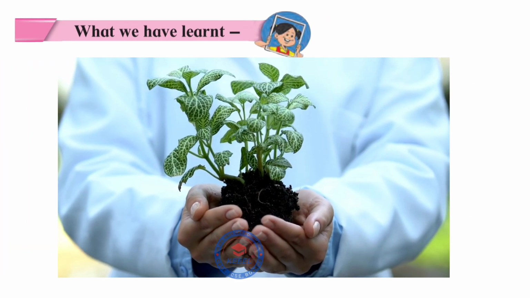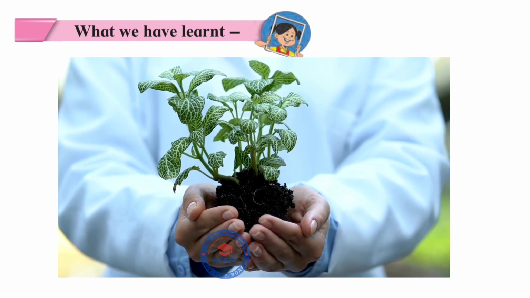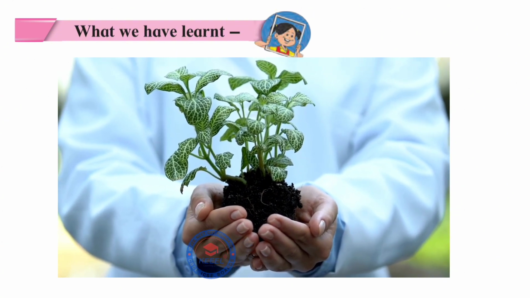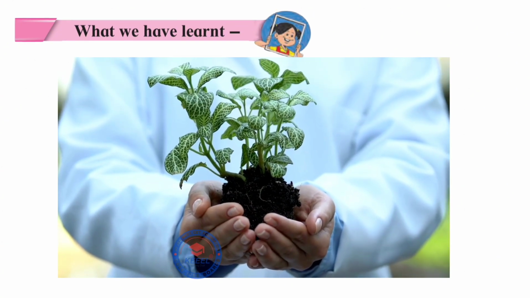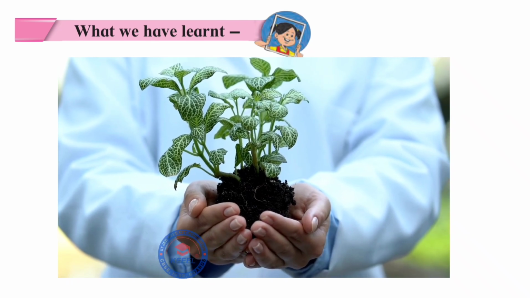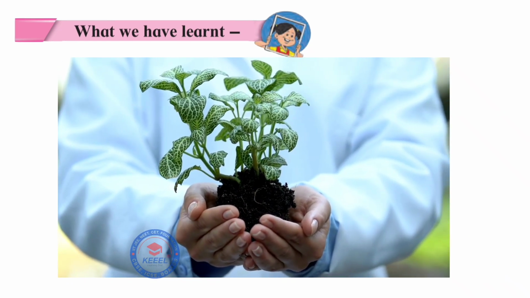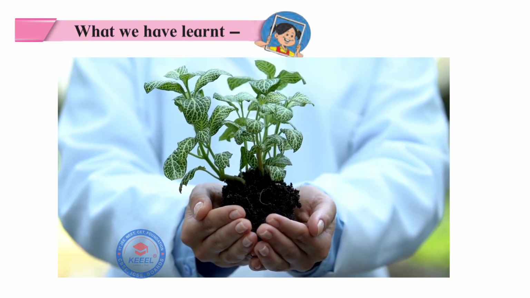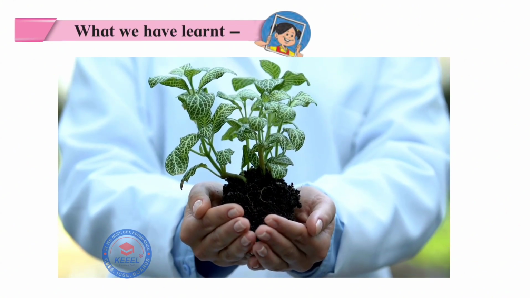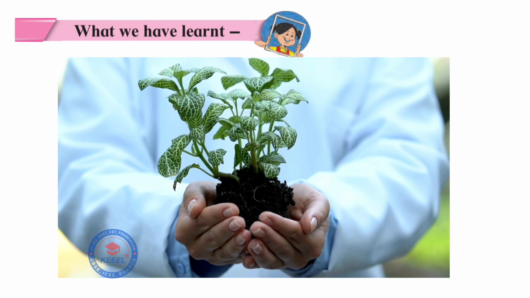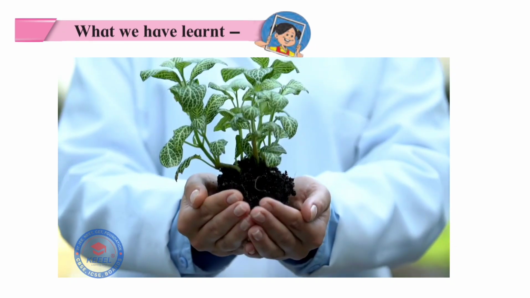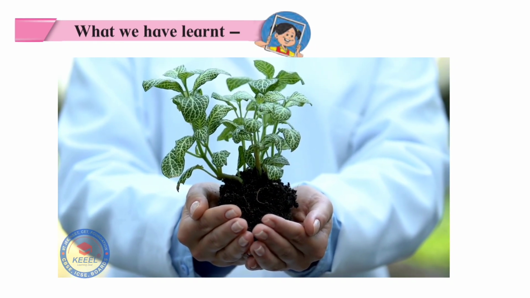What we have learned. Forests are important for life. Cutting down forests harms animals, plants, and humans too. Pollution and overuse of resources disturb the balance of nature. We must save and recycle resources. National parks, sanctuaries, and devrais help protect nature.